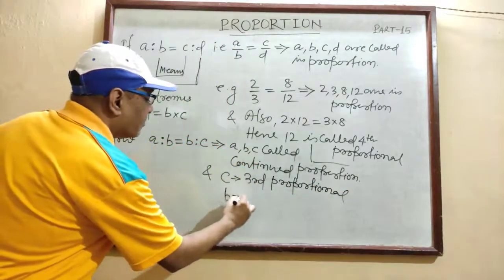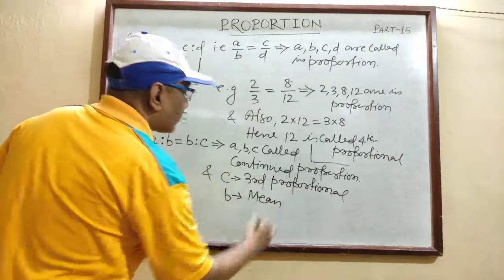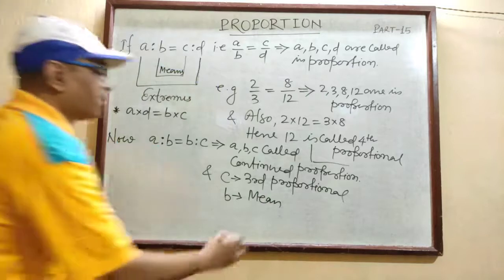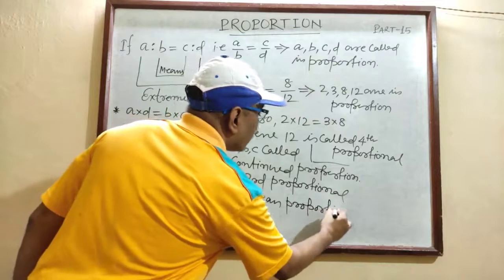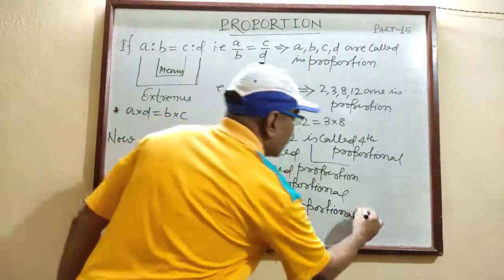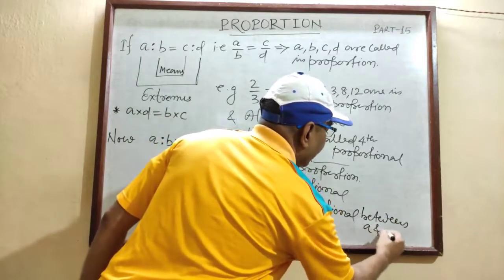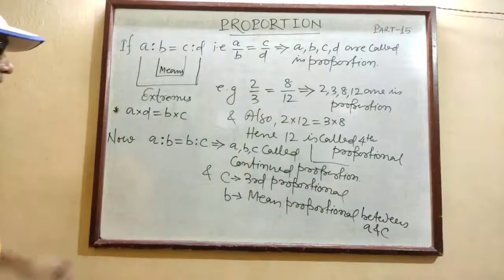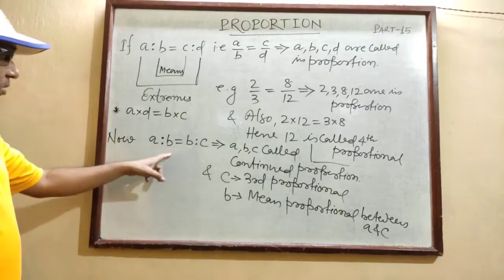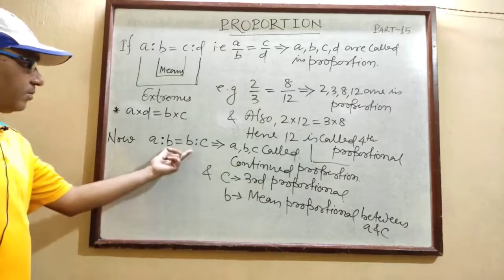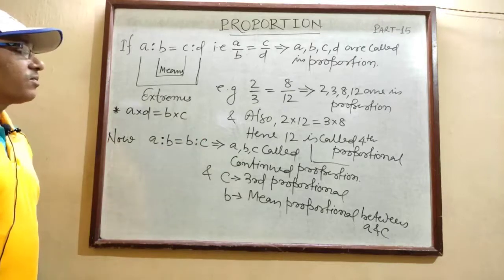And this B, the middle one, is called the mean proportional between A and C. If 3 numbers are in continued proportion, then the middle one is called the mean proportional between A and C, and C is called the third proportional.